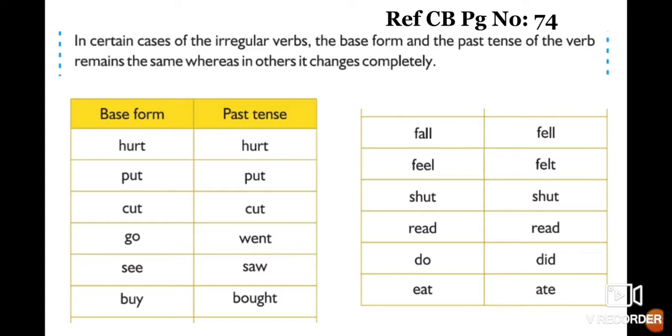Go, went. See, saw. Buy, bought. Fall, fell. Feel, felt. Shut, shut. Read, read. Do, did. Eat, ate. Certain words do not change even when changed into the past form, and some words change completely into a different word. Clear? These words are called irregular verbs.